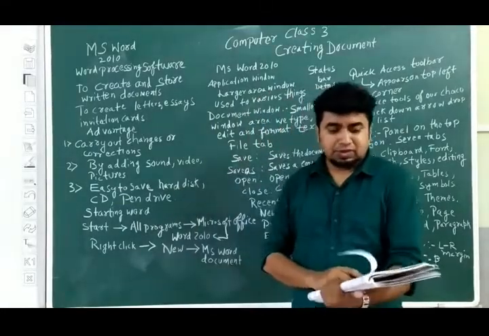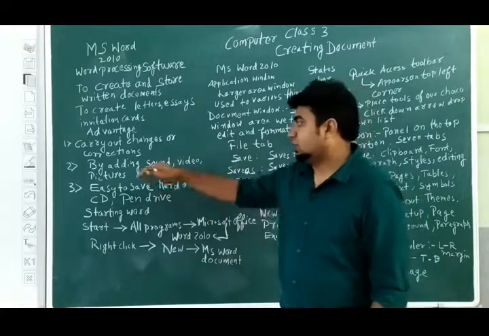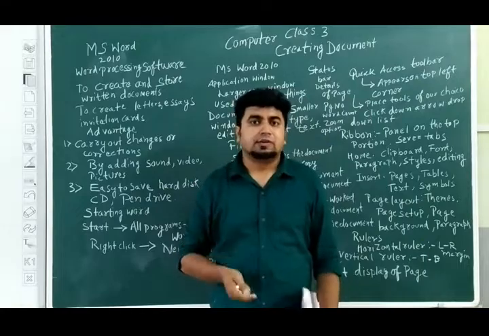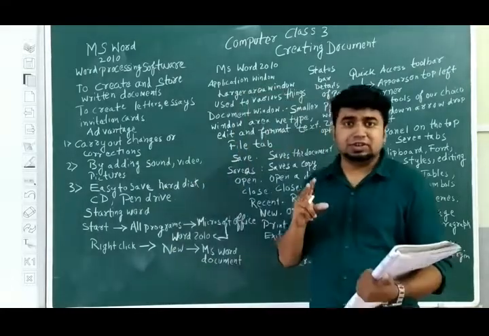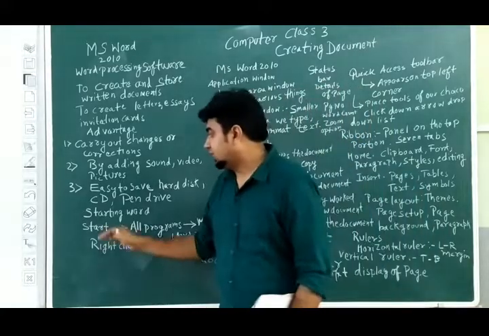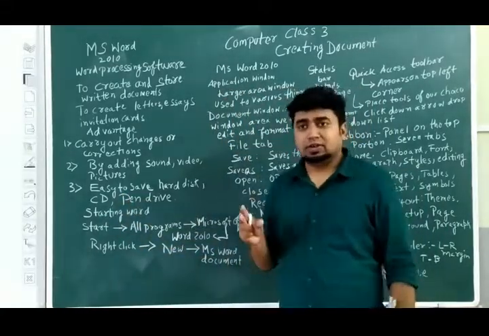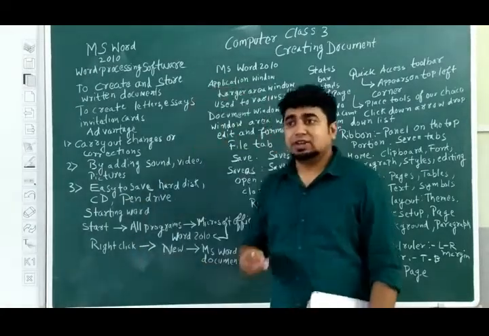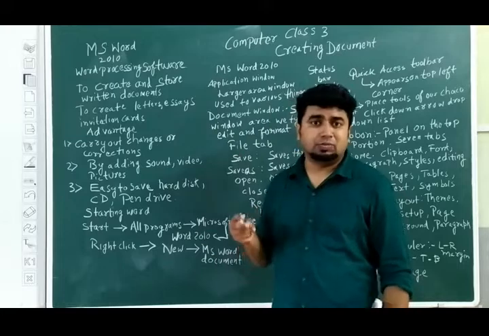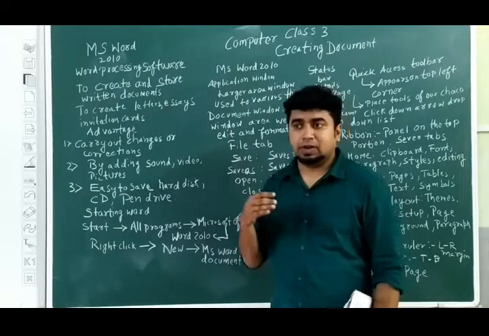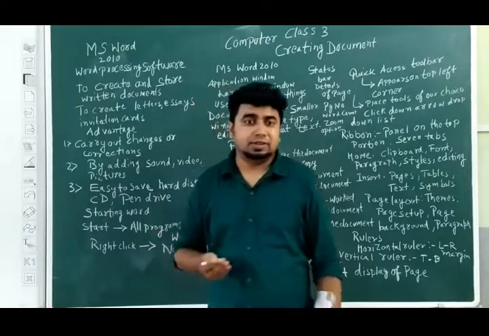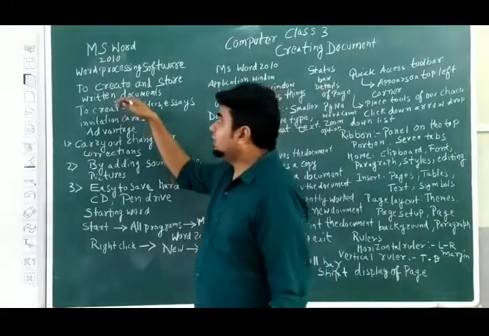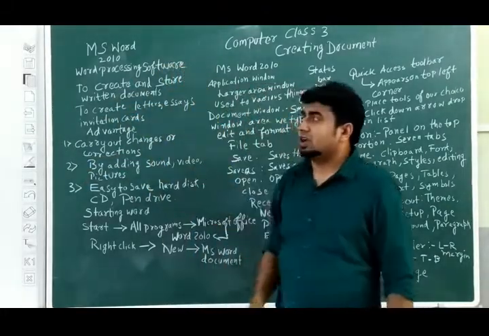For paper we have to save in a file, but here we can save in the computer, in the hard disk. The hard disk is the memory of the computer where we can save, or we can save in a CD, a compact disk, or on a portable device, a pen drive. We save the document and take it for printout. We can take the printout at a cafe, or if you have a printer at home, we can directly take the printout. So that is the way Word works.